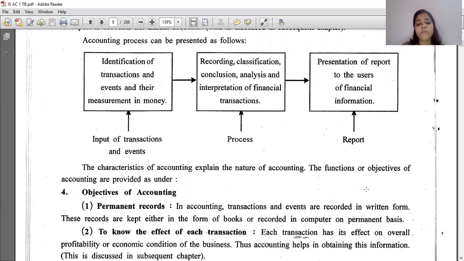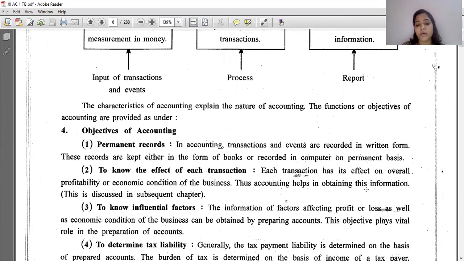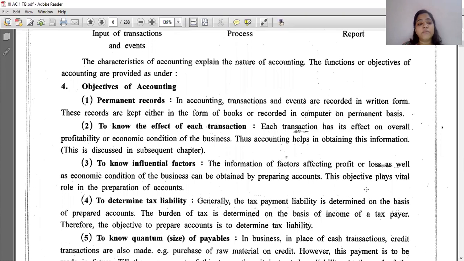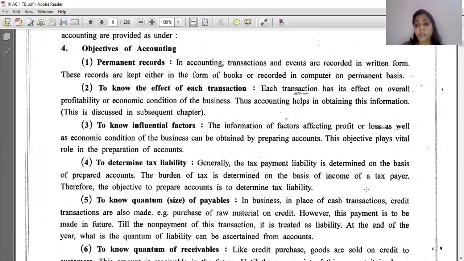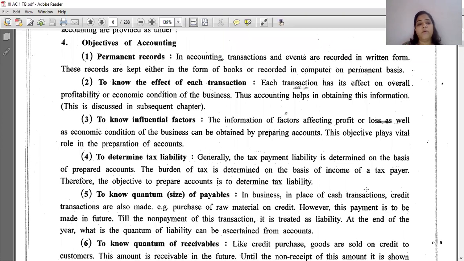The characteristics of accounting explain the nature of accounting. So, the functions or objectives of accounting are provided. What are the objectives of accounting? Why do we need to prepare it? First is a permanent record. It gives us a permanent record of the transaction, because we had seen the historical characteristic was there.